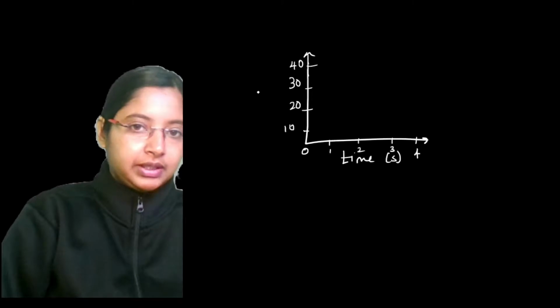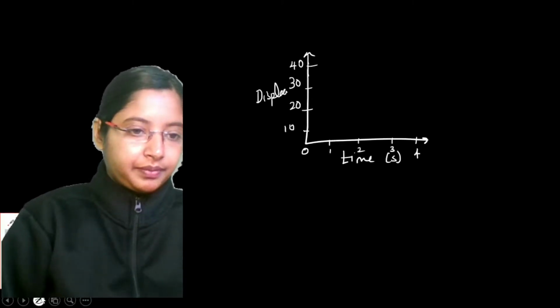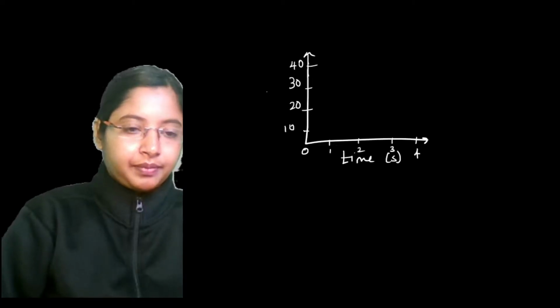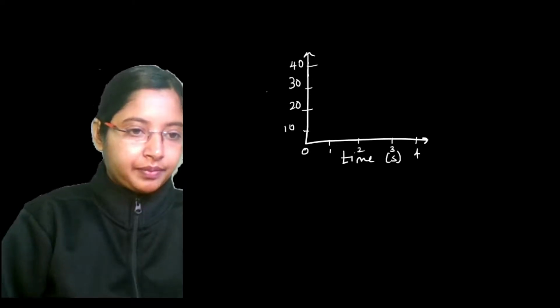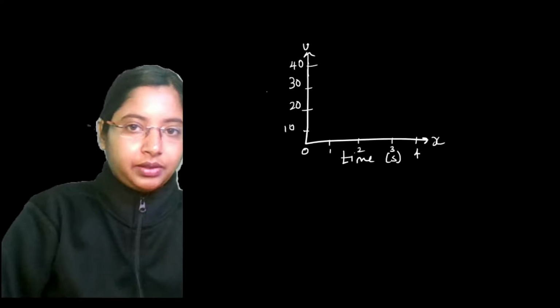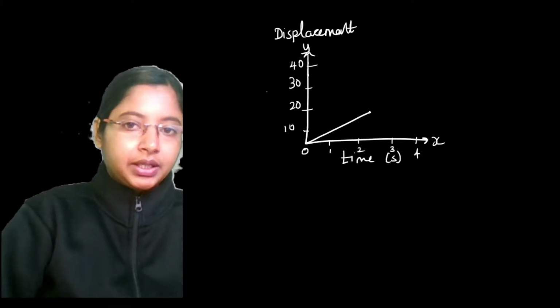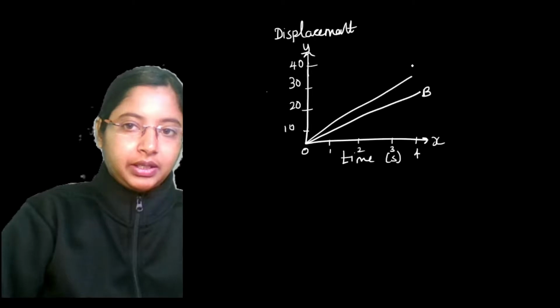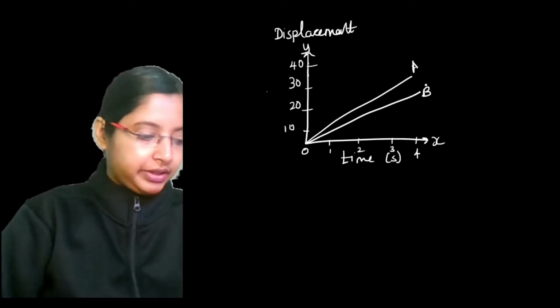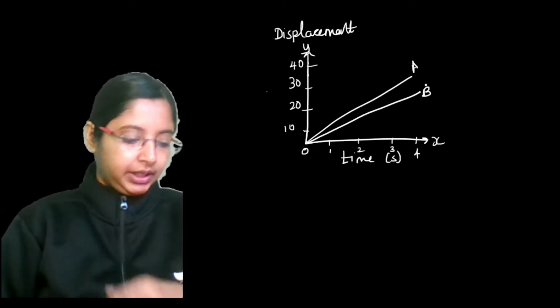This is the x-axis, and your y-axis is displacement. One object travels in this path, let's say this is B. Another one has this straight line, let's say this is A.